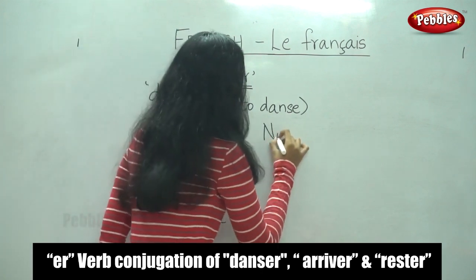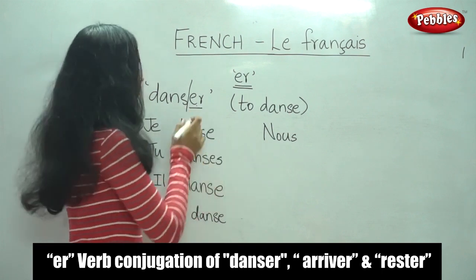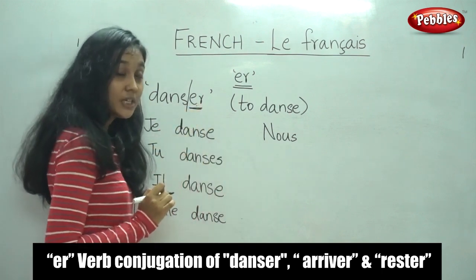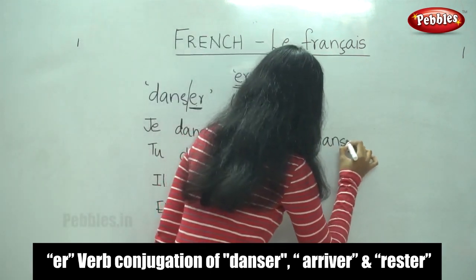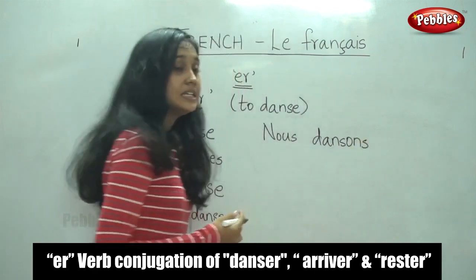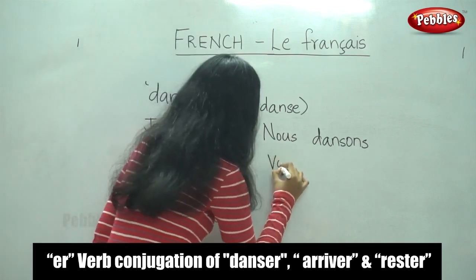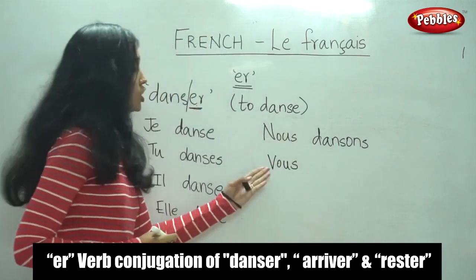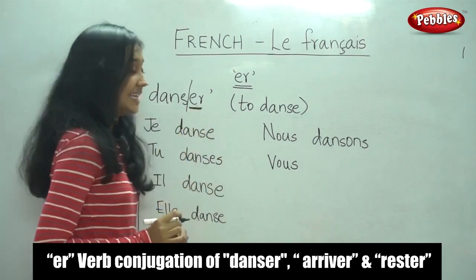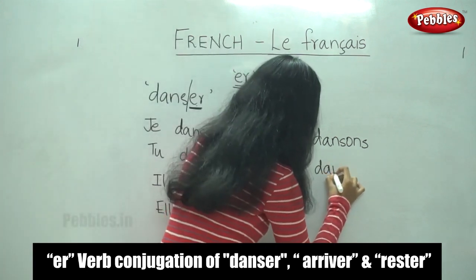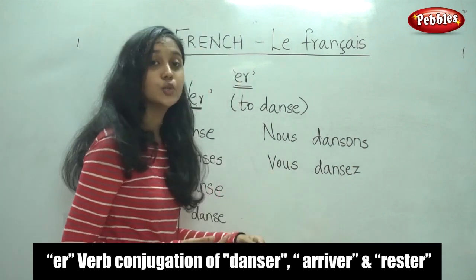Next, for nous, how would we conjugate danser for nous? We would remove ER and replace it with, yes, ONS. It means we dance. Nous dansons. What would be the conjugation for vous? We would remove ER and replace it with EZ. Vous dansez. It means you dance.